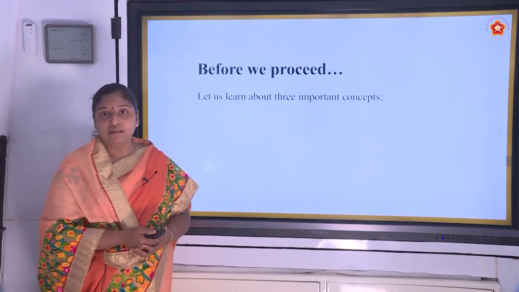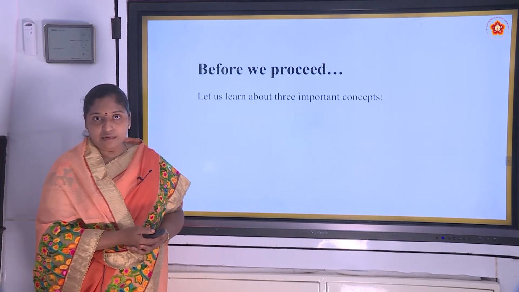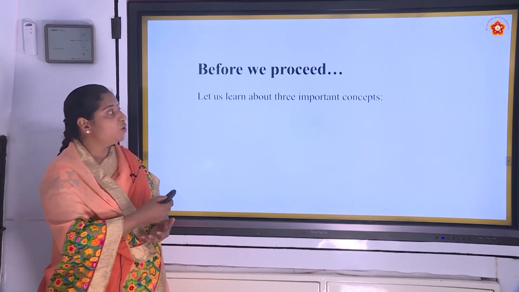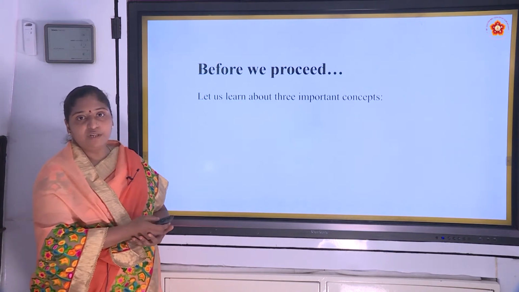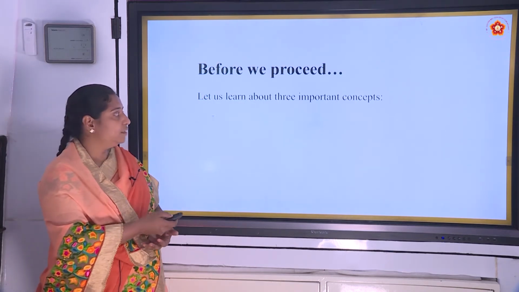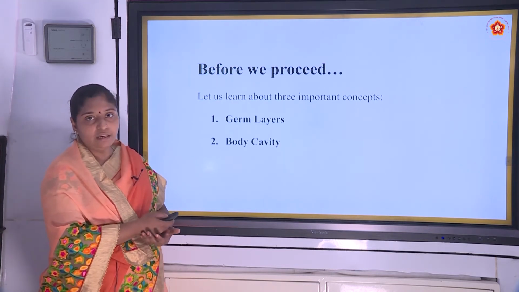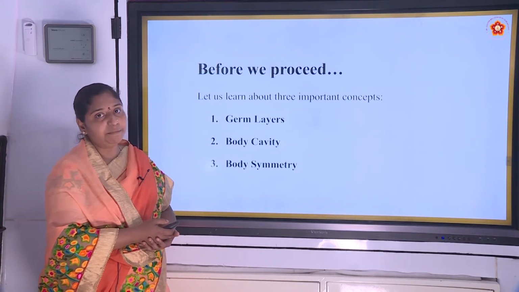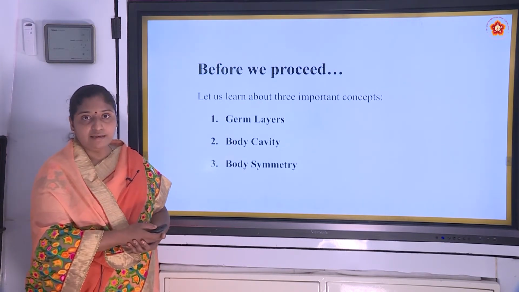Before we proceed with all the characteristics of Kingdom Animalia, first we have to learn about three important concepts. Those three important concepts are germ layers, body cavity and the third is body symmetry. Let us learn what are germ layers.